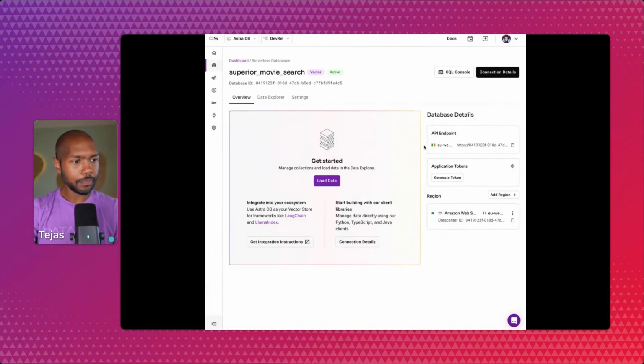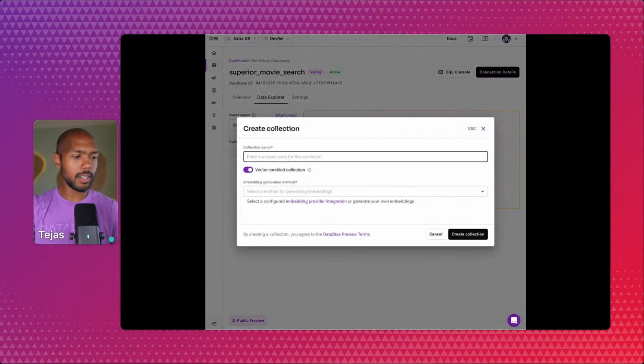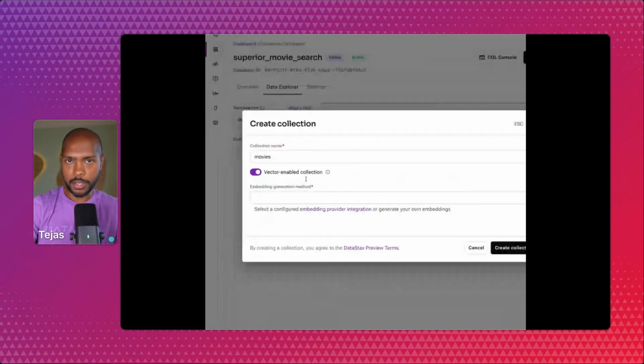And now it's completely empty. So we can load some data or we can do other things. Let's go to the Data Explorer. I'm going to create a collection. For those of you who are familiar with relational databases, a collection is like a table. It's just a logical way to group your records or your data. So I'll create a collection. I'll call it movies. You can see it's a vector-enabled collection. We just talked about vectors.